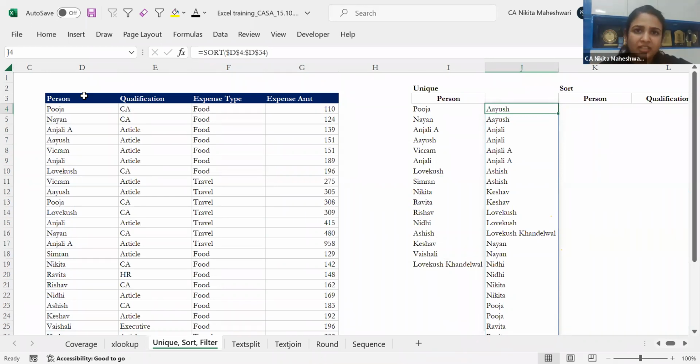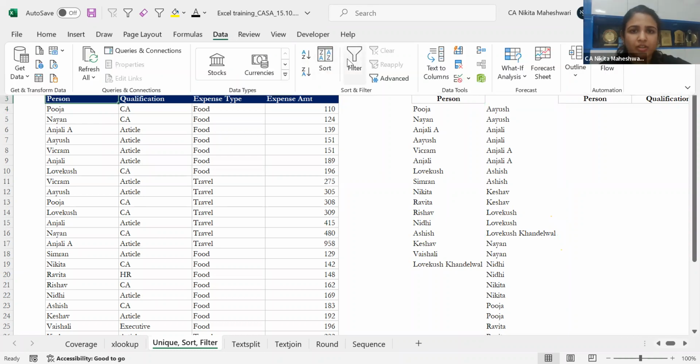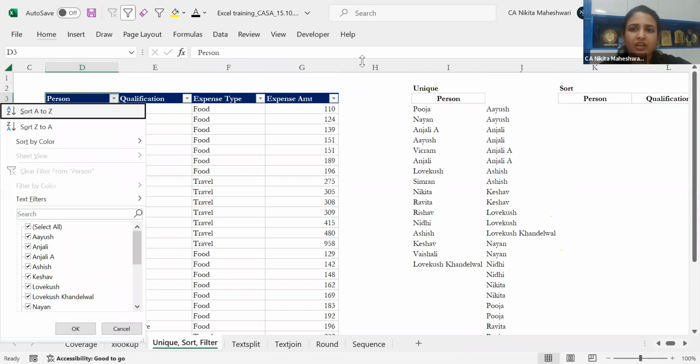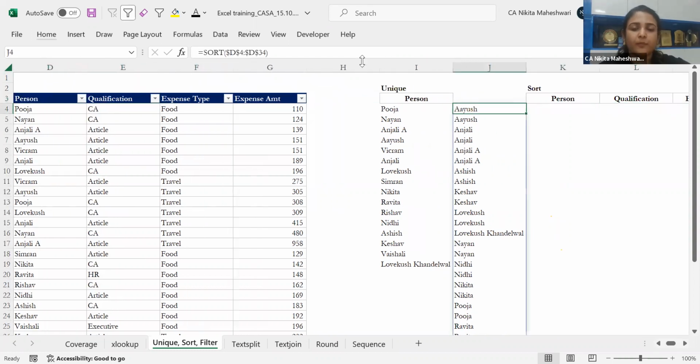Some names are coming once, some twice, because the data is as such. It has done the sorting which we used to do from Data, Sort or Filter and then sort A to Z. Now there's a function available for this.